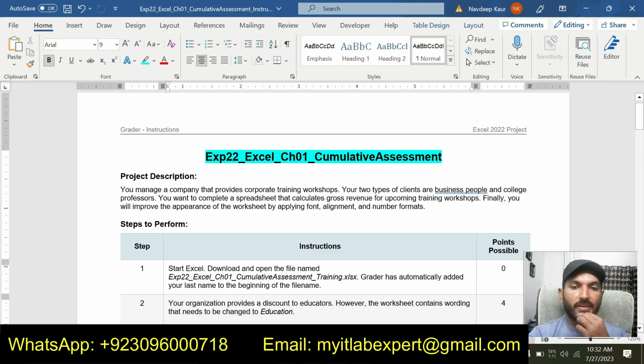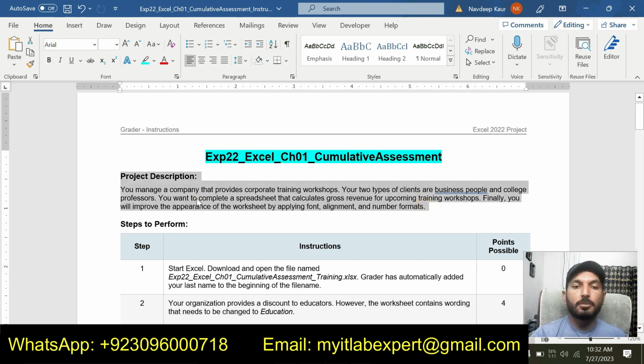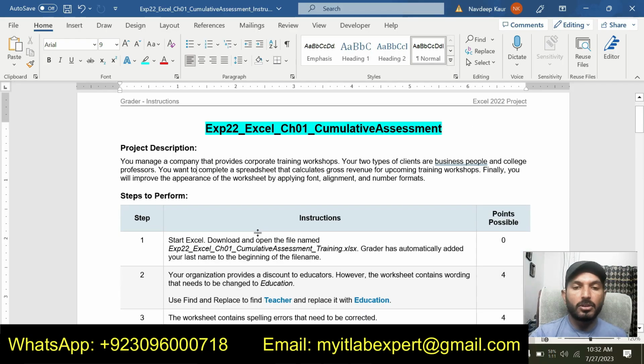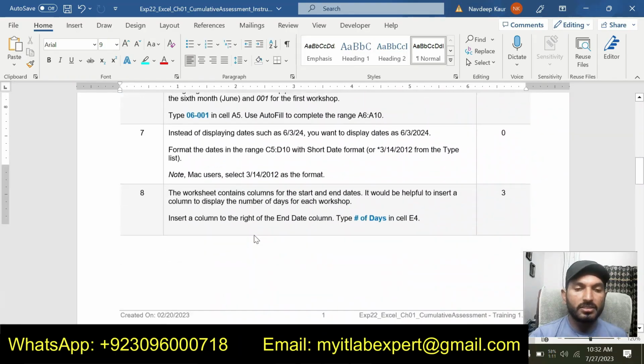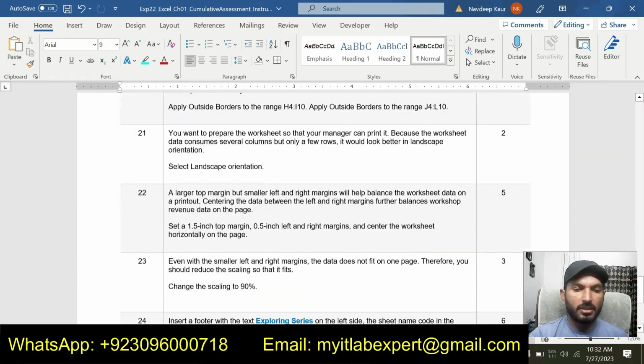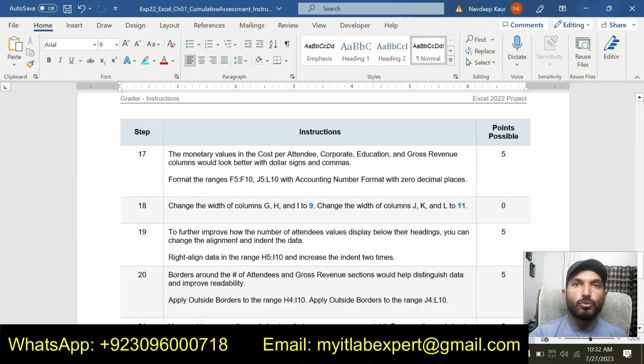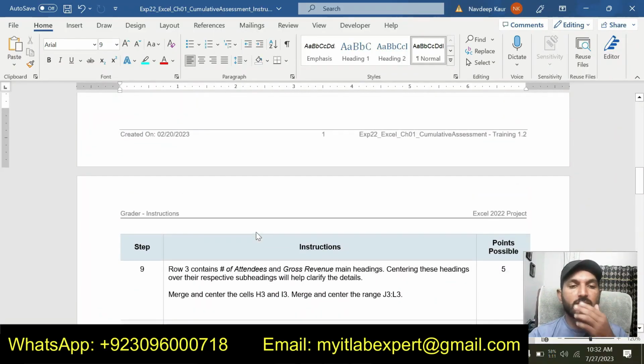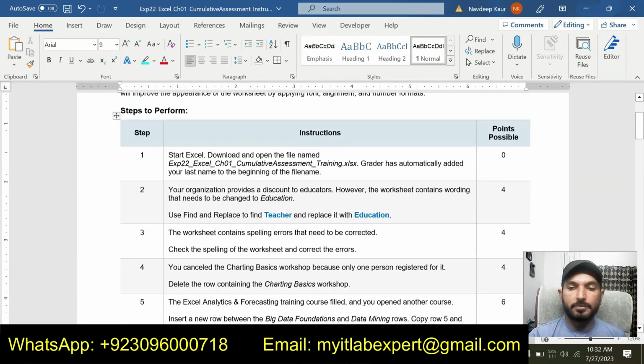At the start of the assignment instructions, you can see the project description. Please read this project description to get an idea about the assignment. It has nothing to do with the steps, but you have to read it so that you can understand the assignment. So I will directly move to step number 1, where the main part of the assignment starts. Total steps in this assignment are 26, so we are supposed to solve these 26 steps to get this assignment done.